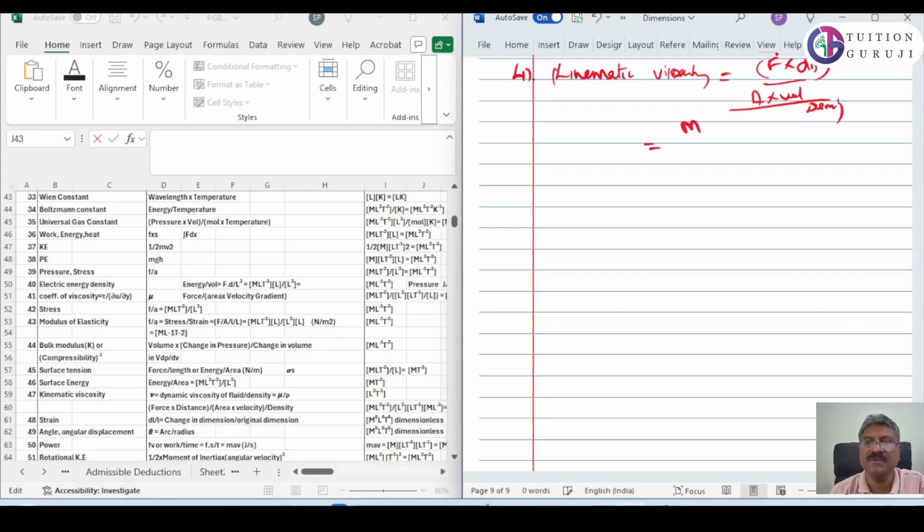Force is M L T raised to minus 2, into L, divided by area, which is L square, and velocity is L T raised to minus 1, then into density. Density is mass by volume, M L raised to minus 3.